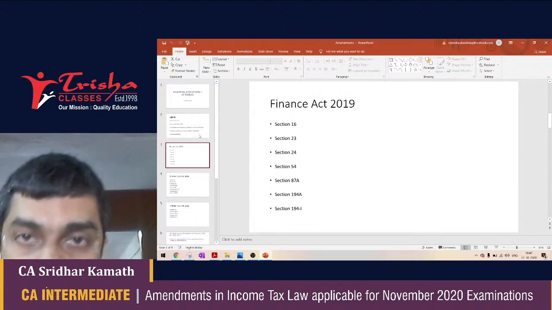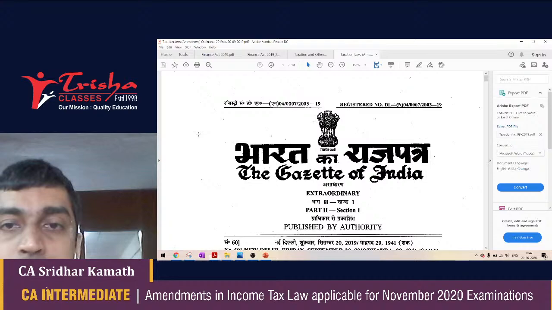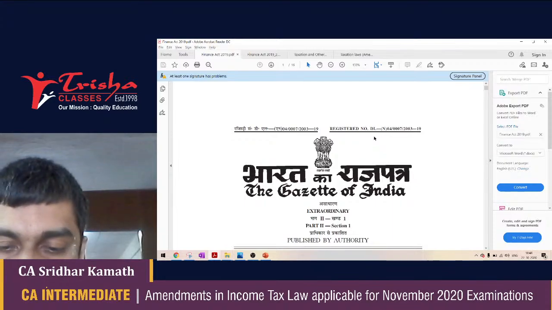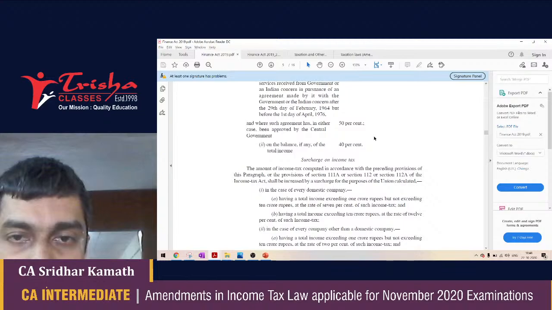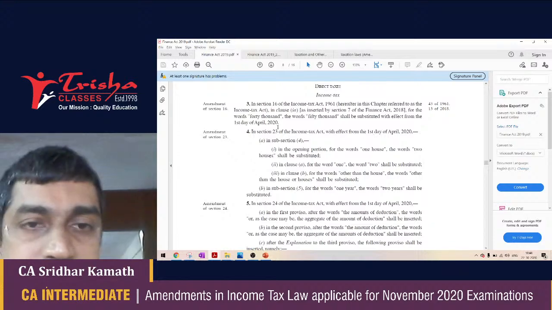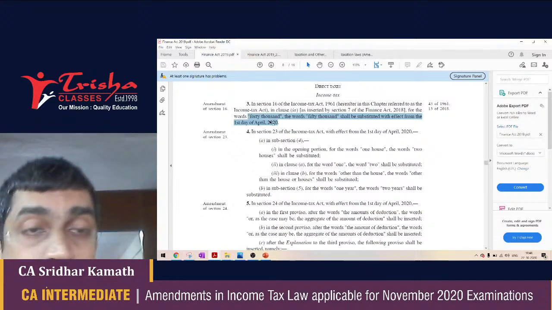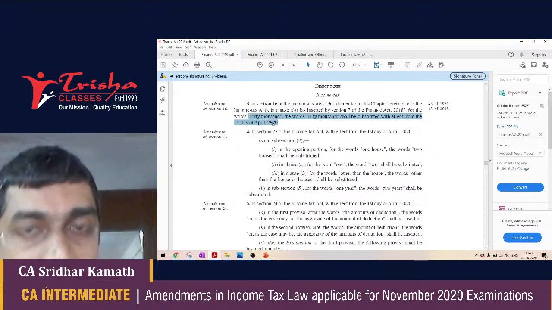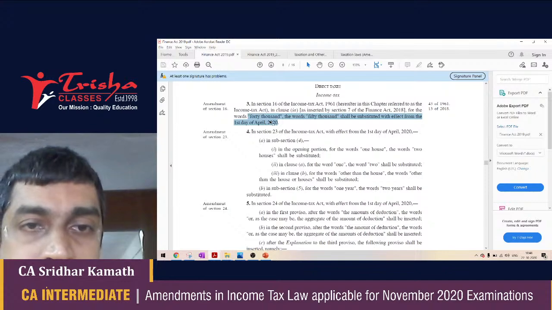With effect from previous year 2019-20 or assessment year 2020-21, this has been enhanced to 60,000. So here we go. Here's the Finance Act, and I would prefer to talk to you through the Finance Act itself. So here we go. Section 16 has been amended with effect from 1st of April 2020 to increase the statutory deduction from 40,000 to 50,000. So whenever you are getting a problem on salary, please remember that the deduction available now is 50,000 under 16(1)(ia).